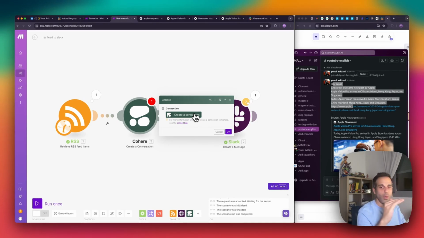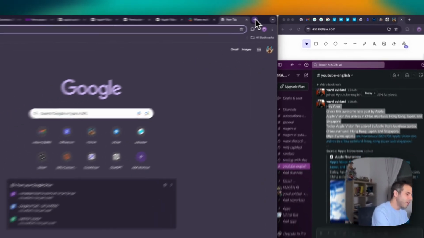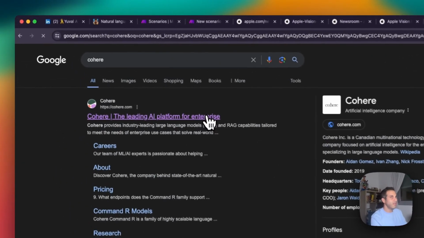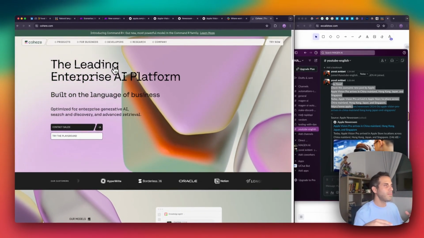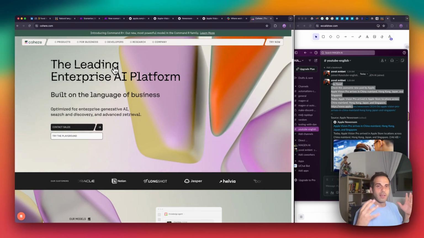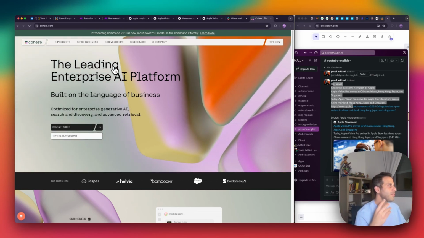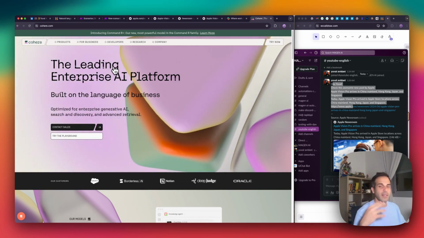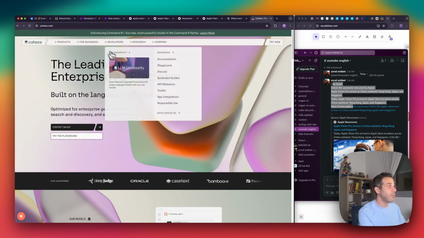Just so we're all aligned, I can right click, open a new tab, and type in Cohere in Google, and I will get to this company's webpage. Cohere is a company like OpenAI and Anthropic, which developed its own LLM, large language model, called Command R+, the flagship, the state-of-the-art model for Cohere. This company has awesome solutions for using large language models and classification, and many cool problems they solve and use cases. I really like them.